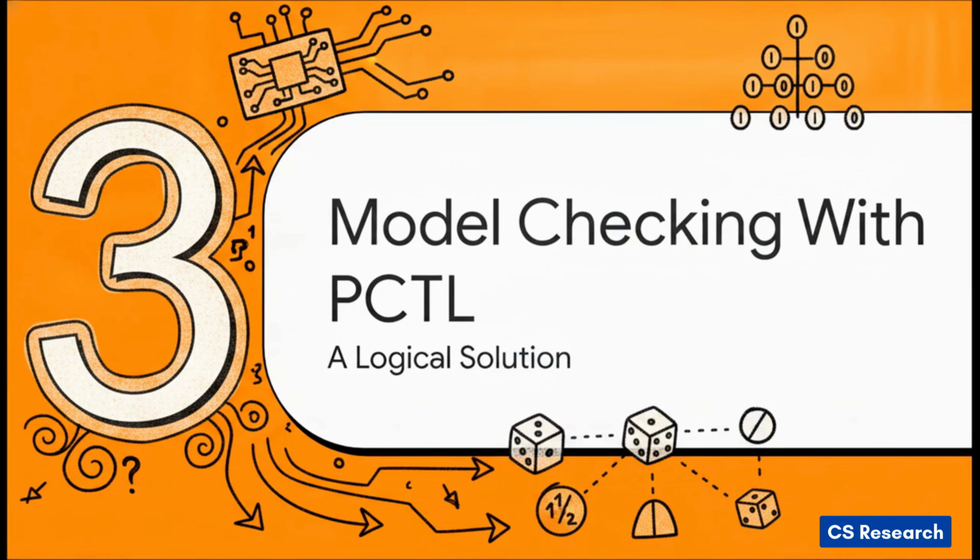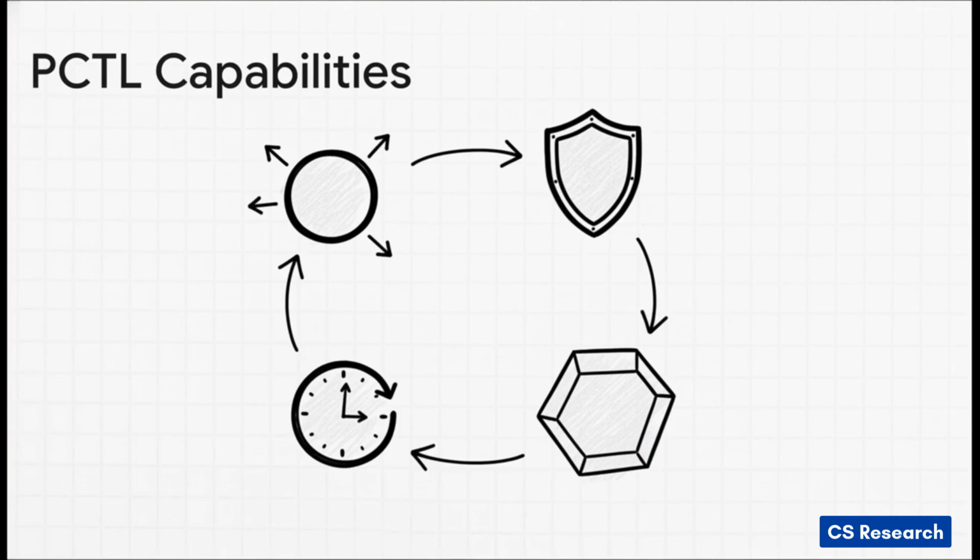Which brings us to Section 3, Model Checking with PCTL, a logical solution. To fix this whole global stability trap, we turn to the realm of computer science and introduce Probabilistic Computation Tree Logic, or PCTL. PCTL natively reasons about specific sets of initial states. It acts as this incredibly powerful branching time objective framework. It lets us evaluate temporal properties for specific starting points. It can compute the probability of reaching certain safety sets. It handles step-bounded properties, meaning we can actually give the system a grace period to stabilize. And crucially, it safely embeds logical operators to tackle continuous states by labeling them using something called convex polytopes.